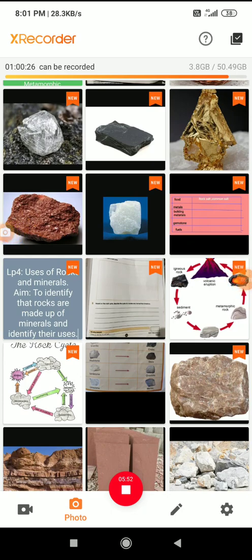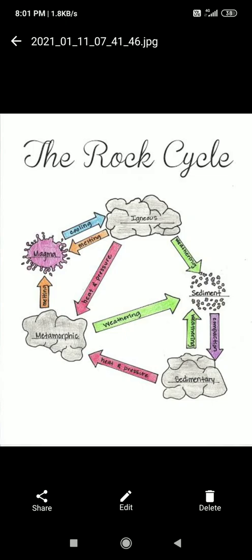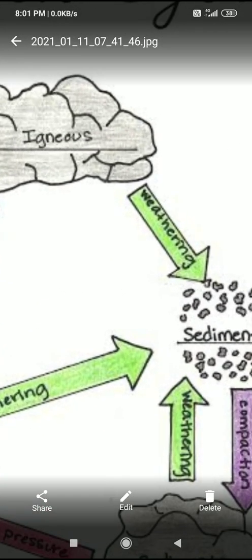So what is the rock cycle? Why do we call it a rock cycle? These three: igneous, sedimentary and metamorphic. Once a volcano erupts, we can see igneous rock is formed. Due to weathering, meaning heavy rainfall or soil erosion, when a full flood comes, whatever soil and small stones there are, it will take along with the flood, and somewhere it will stop.